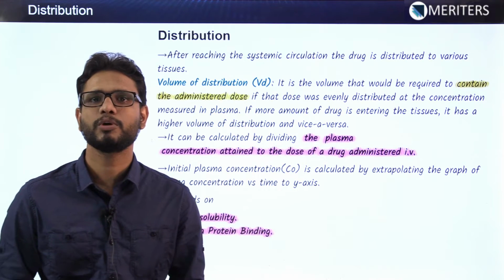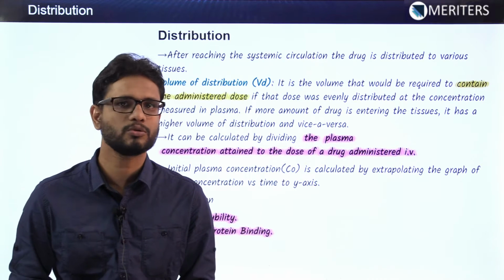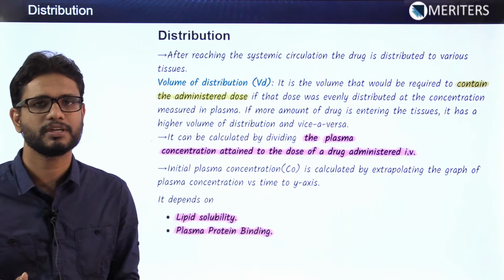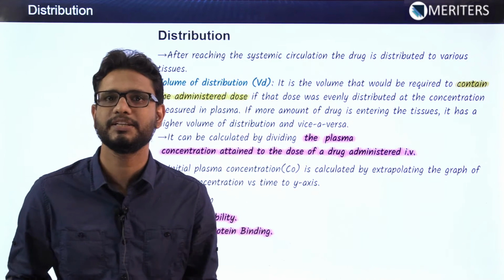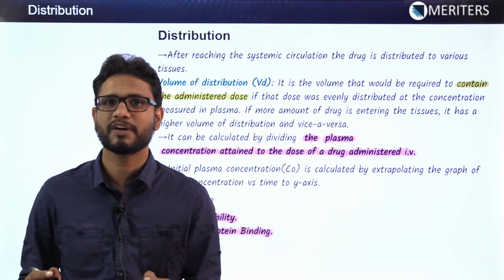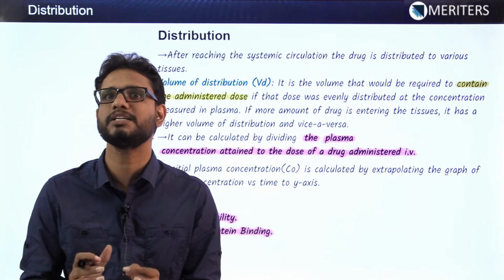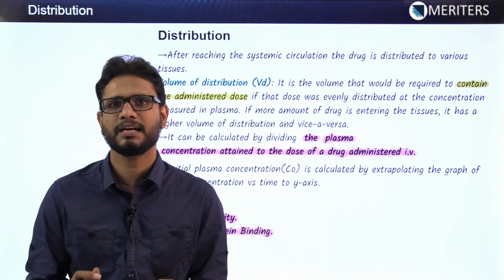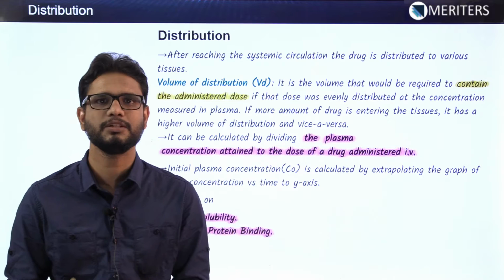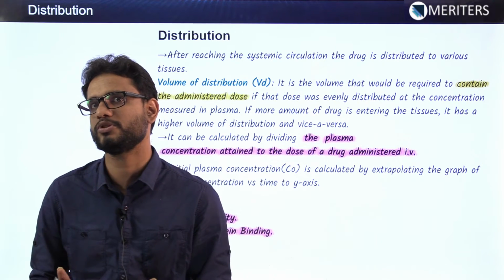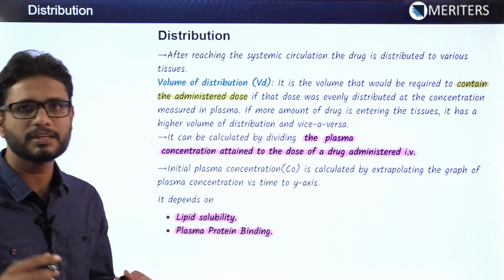Now we have to monitor this distribution because we have to know about the plasma concentration, how much amount of drug is there in the systemic circulation, after that how much is going to the target tissue. For that, all things we have to know about the distribution. So if I directly talk about the original distribution of the drug, that is dependent on a lot of factors, and it is not feasible practically to talk about the distribution itself.